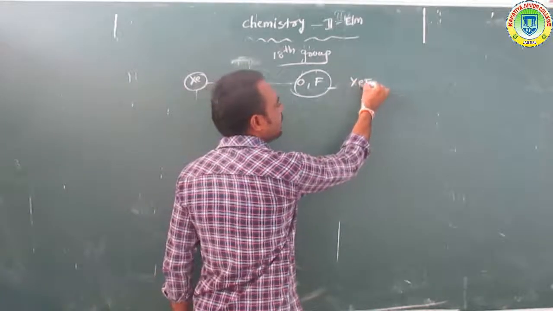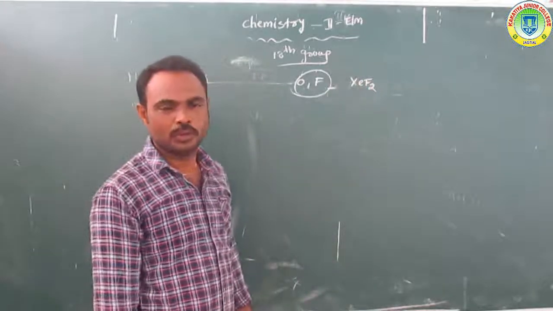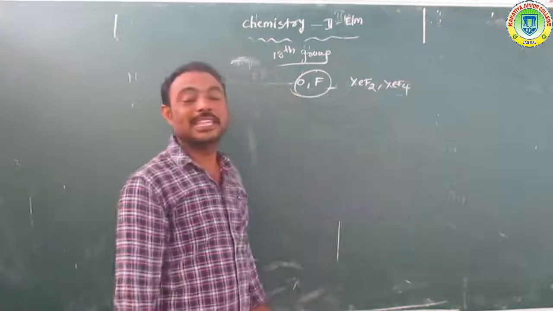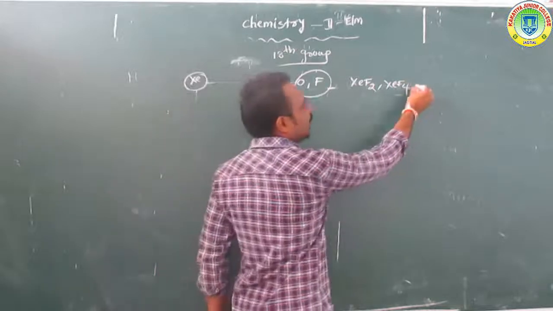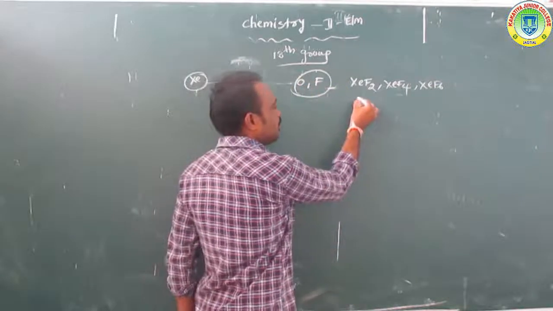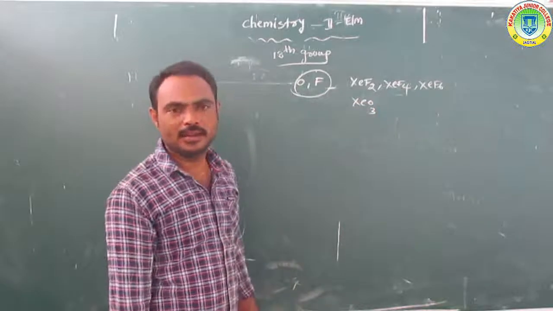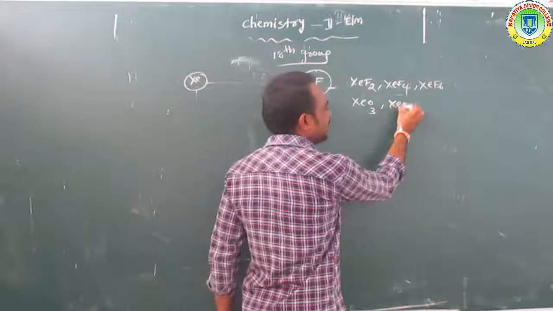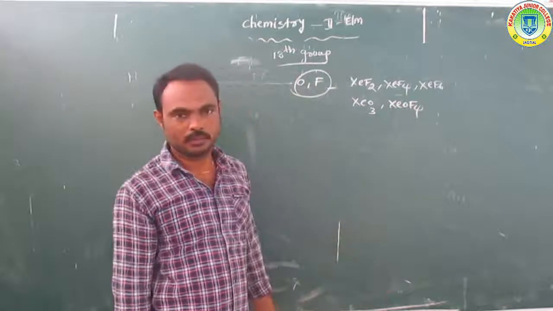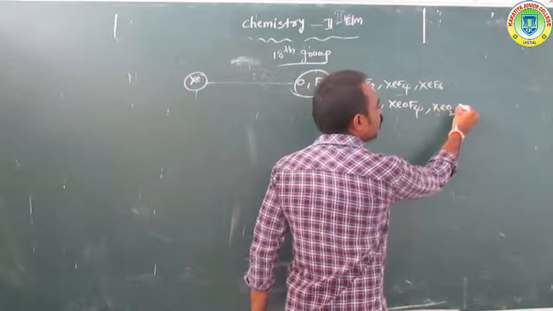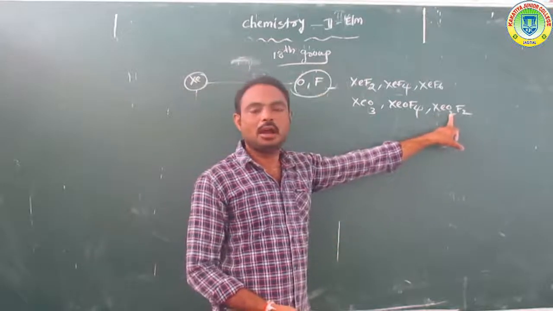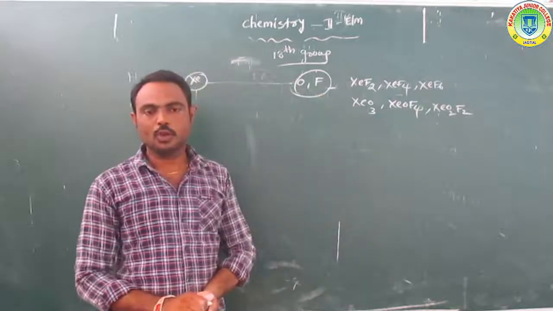For example, XeF2, xenon difluoride; XeF4, xenon tetrafluoride; XeF6, xenon hexafluoride; XeO3, xenon trioxide; XeOF4, xenon oxytetrafluoride; next, XeO2F2, xenon dioxydifluoride.